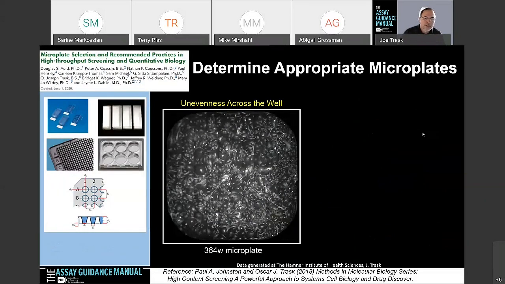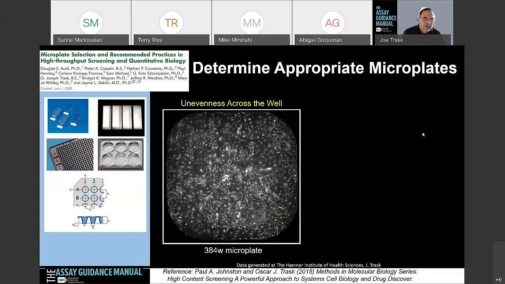So as I mentioned, the microplates, I'm going to stress this, and there's a recent chapter that the AGM published this year that you may have heard about: microplate selection and recommended practices in high throughput screening and quantitative biology, and there is a section on high content in there. The important thing is that we want to make sure that we select the best plates. It's very critical for high content imaging assays, as you might imagine.